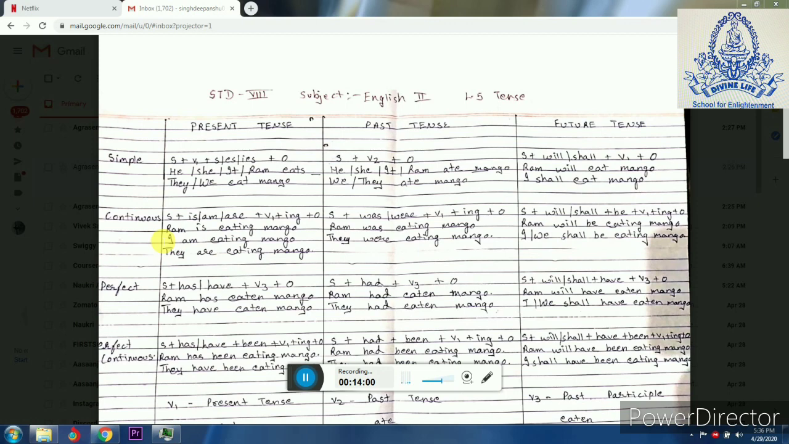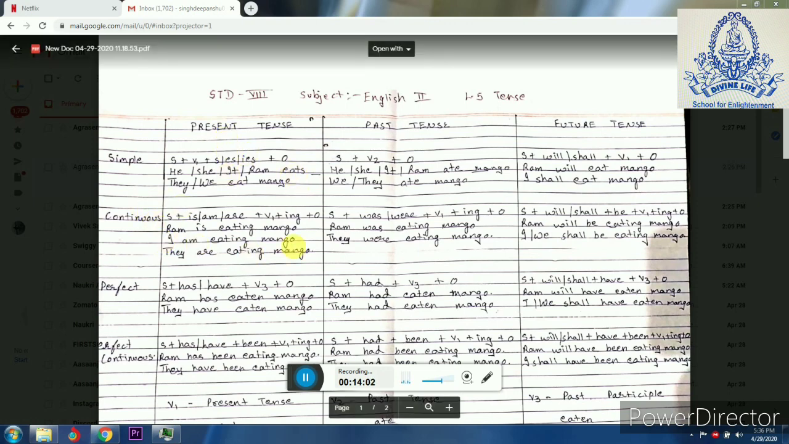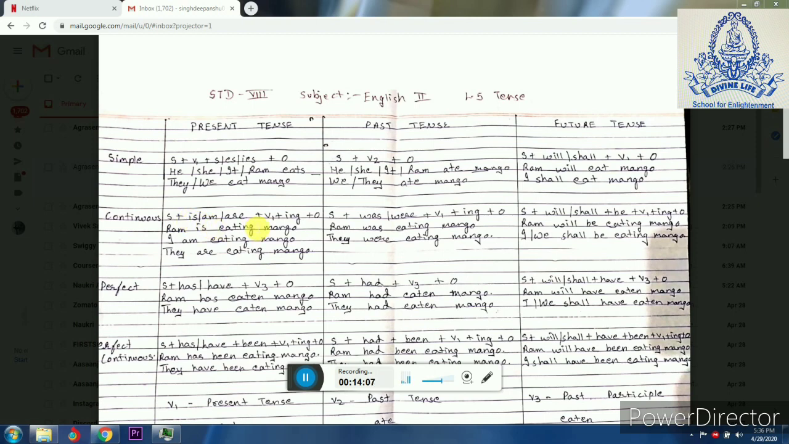Now moving towards present continuous tense. Here we have subject, is, am, are, any one of the helping verbs, plus verb 1 plus ing plus object. For example, Ram is eating mango. If we are having he, then also he is eating mango. She is eating mango. Here all the subjects are singular, and so we are using is.